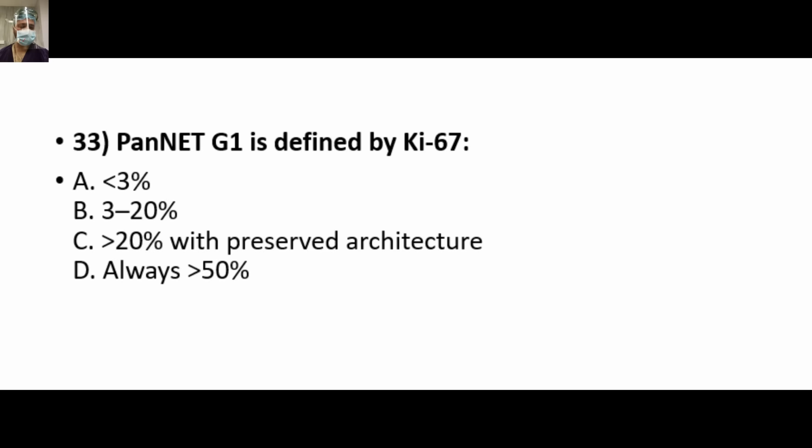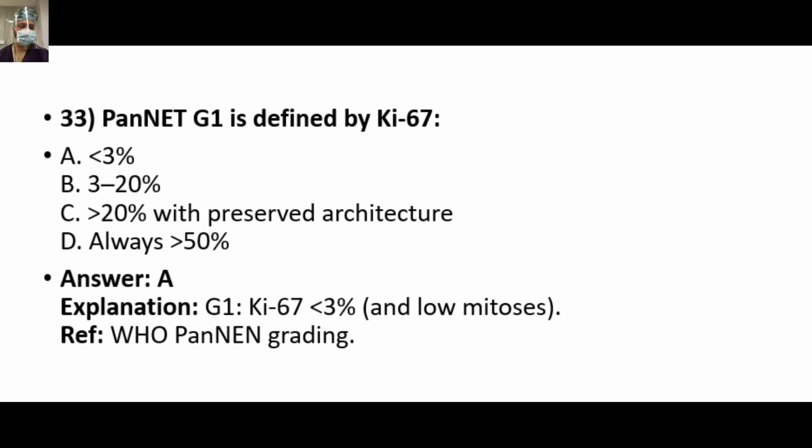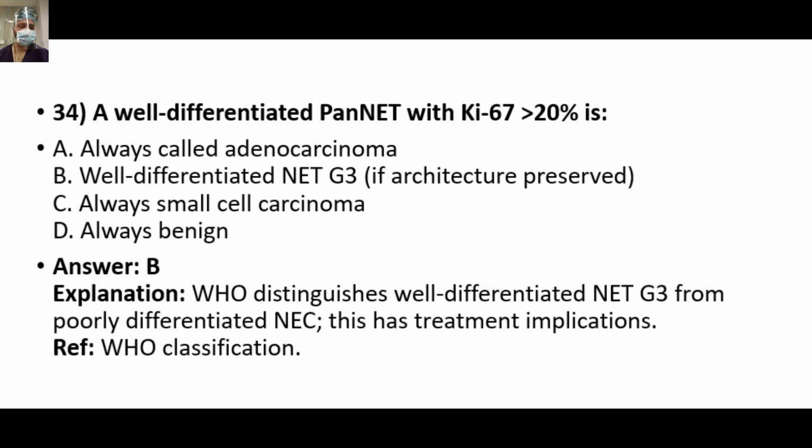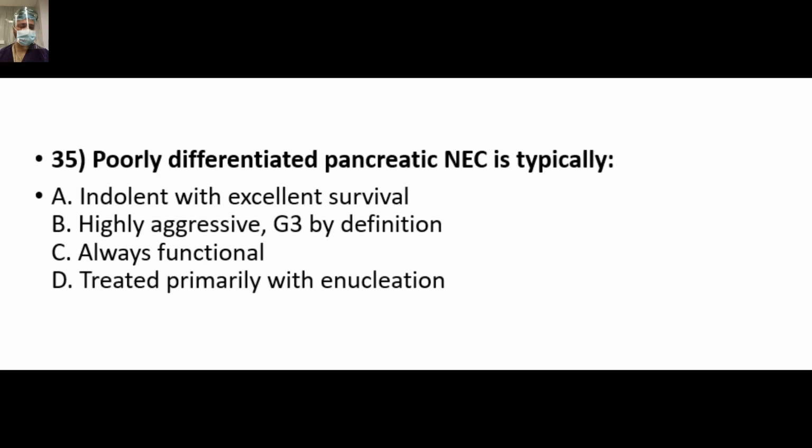Pancreatic NET grade 1 is defined by Ki67 less than 3% and a mitotic count of less than 2. Answer is A. A well-differentiated pancreatic NET with Ki67 more than 20% is, as we have discussed in a table, B, well-differentiated NET grade 3 if the architecture is preserved. If the architecture is not preserved, it is poorly differentiated, and then it will be NEC.